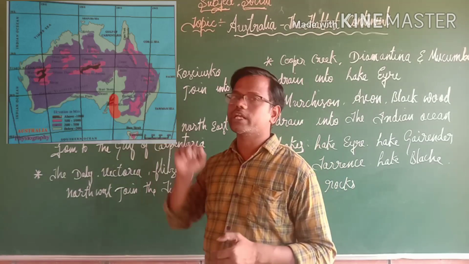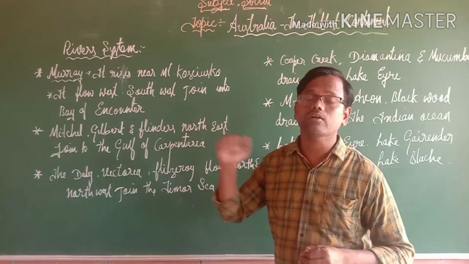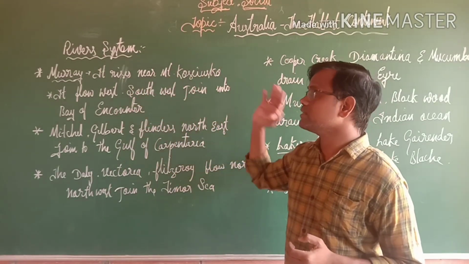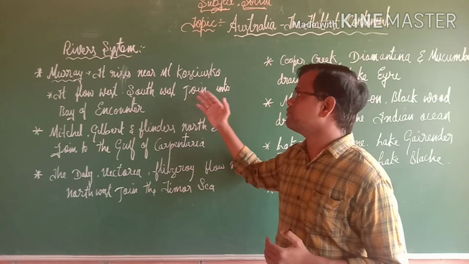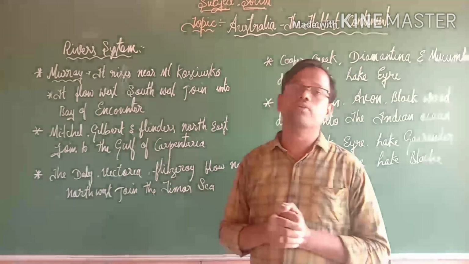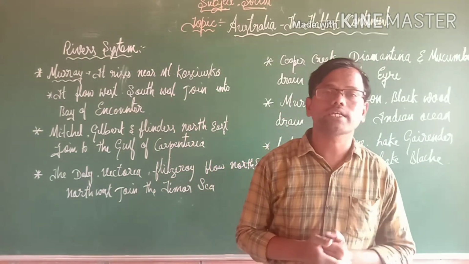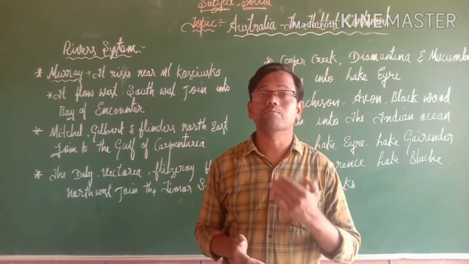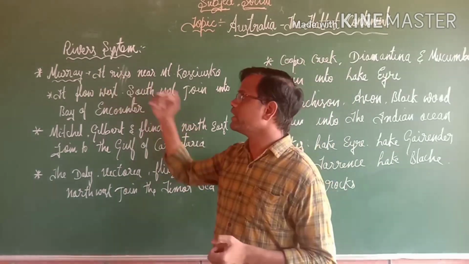The first one, Murray River. The Murray River is one of the very important rivers in Australia continent, and this rises near Mount Kosciuszko, and later it flows west, southwest, and finally it joins into the Bay of Encounter. And the Murray River has three important tributaries also. Those are, the first one Darling and Lachlan and Murrumbidgee. These are the three important tributaries of Murray River.